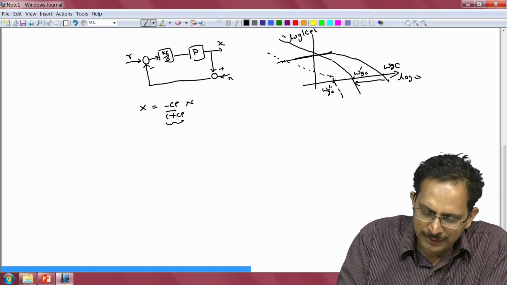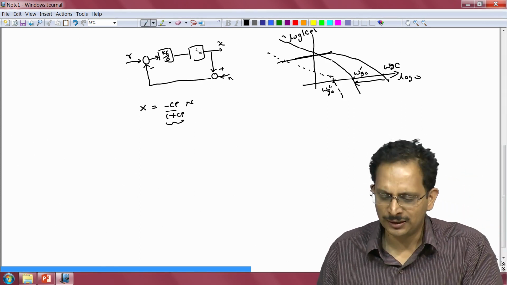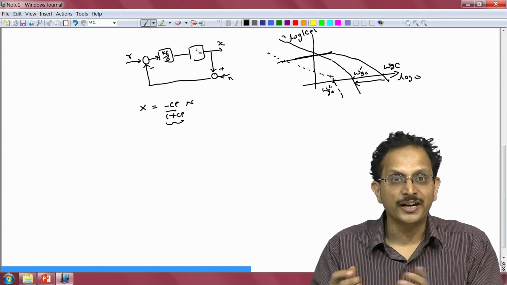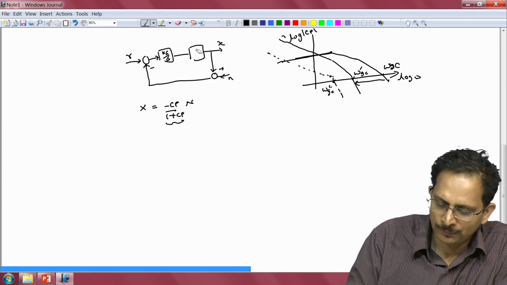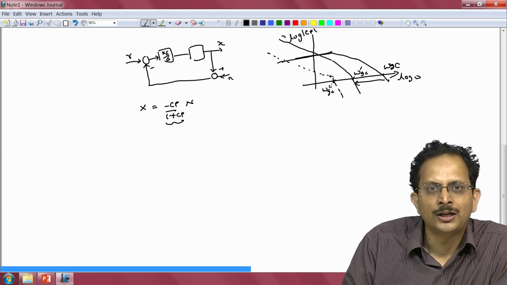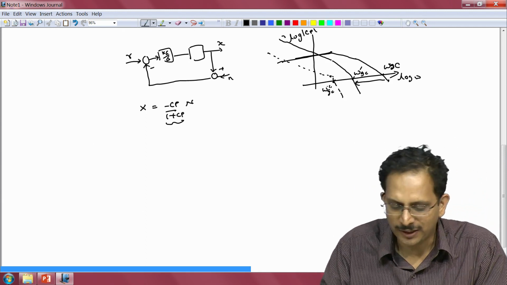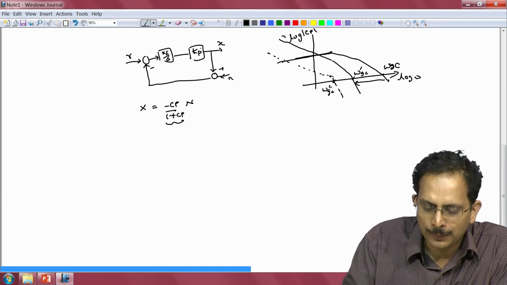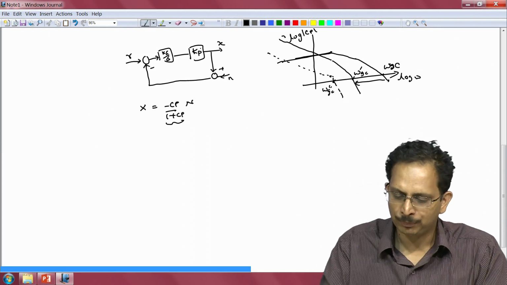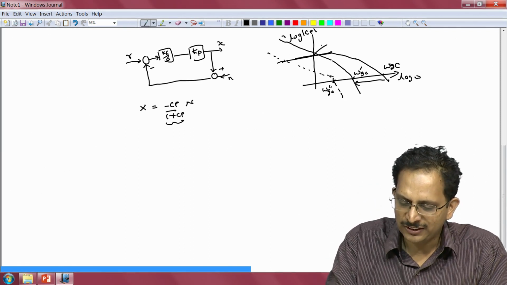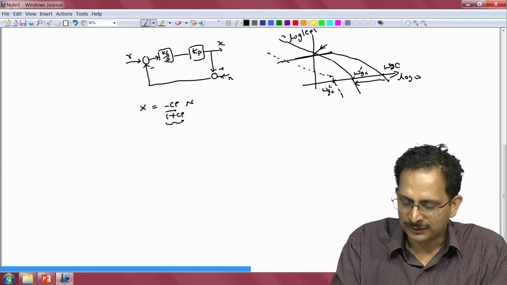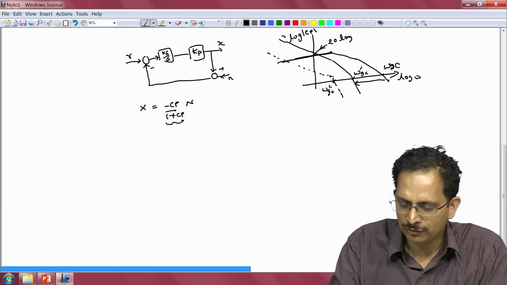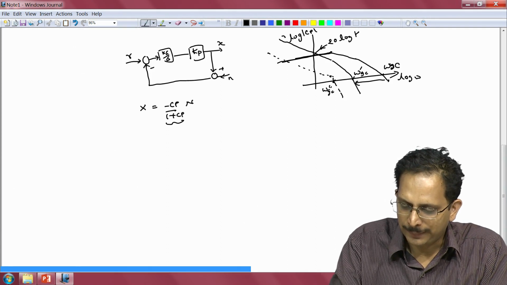So I can remove the plant transfer function, assume that it does not exhibit dynamics in the frequency range of interest to us, namely the frequency range up to omega gc double prime here, and up to that frequency I can model the plant as a simple proportionality gain Kp, and Kp is the DC gain of the plant. So the gain of this flat characteristic will essentially be 20 times log of Kp.